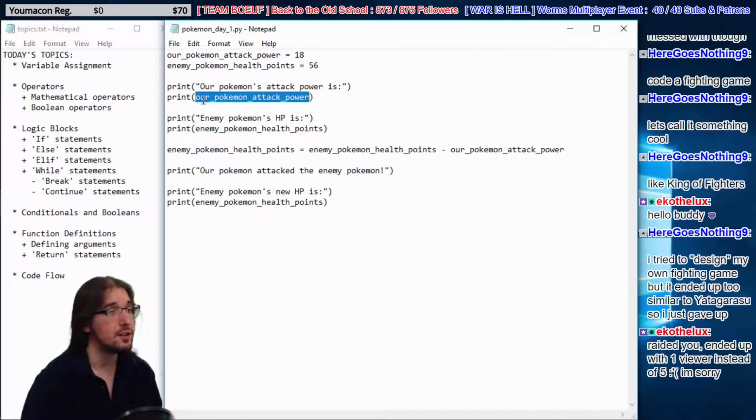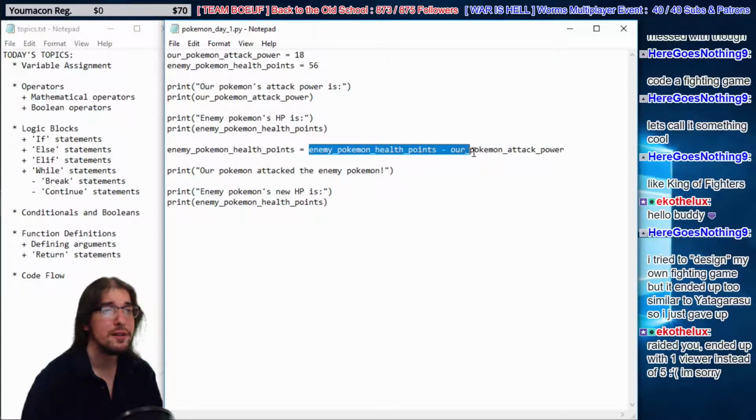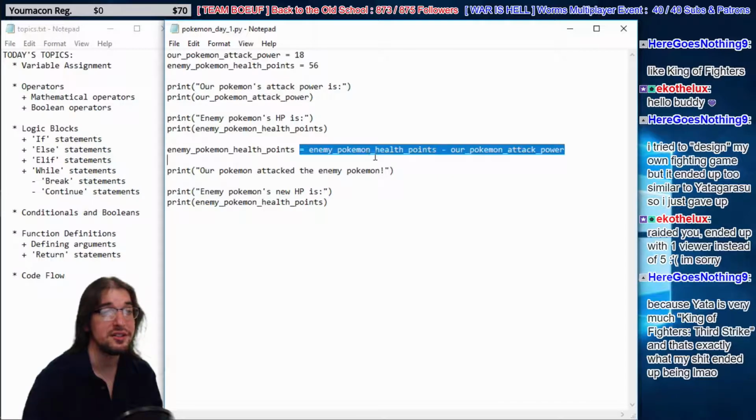We're also using two kinds of data. We have integers like 18 and 56, as well as the integer that results from this operation. We have the subtraction operation that returns a value, so it gives us a value of 38. That's an integer. This whole thing basically counts as an integer.